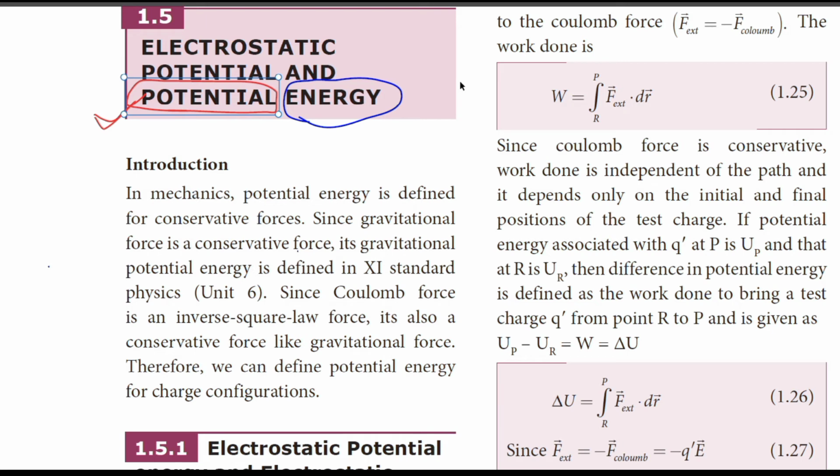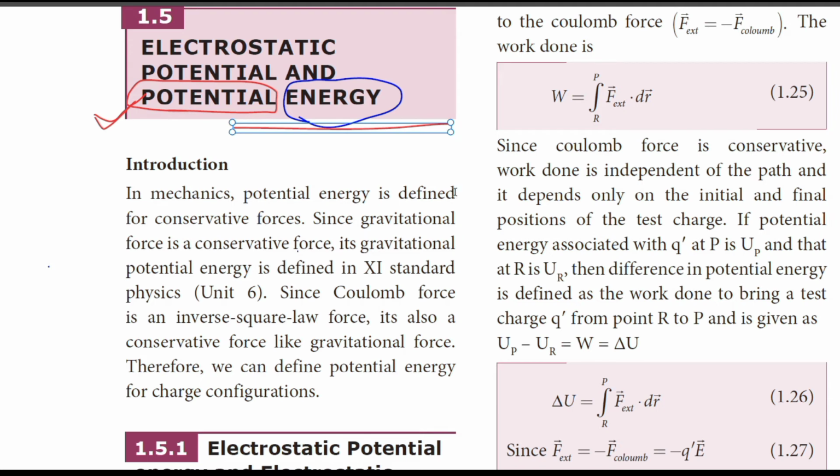Potential energy is the energy of an object when it is at rest, or we can say the energy possessed by an object because of its configuration. In class 11th you have studied two types of energy, potential and kinetic. Kinetic energy is the energy possessed by an object because of its motion.